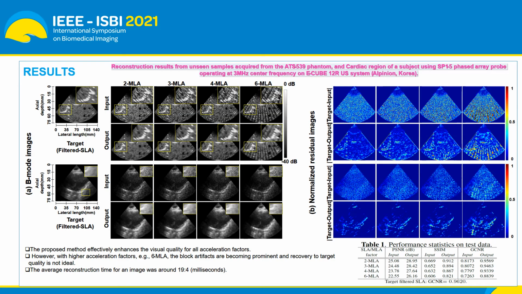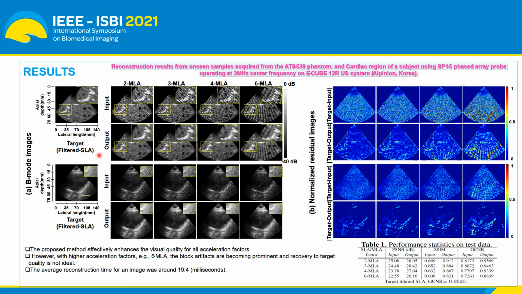Here in this section, the reconstruction results of the proposed method are shown. On the left side, we have B-mode images, while on the right side, normalized residual images are shown. The normalized residual images are generated by subtracting the input and output from the target image. We can see that the proposed method, which is designed to produce speckle and blocking artifact-free images for all acceleration factors, in particular for 2, 3, 4, and 6 multi-line acquisition, successfully removes the speckle and blocking artifacts, especially in the case of in vivo data.